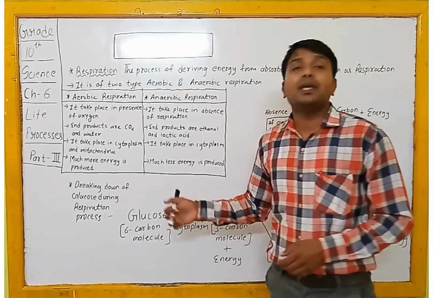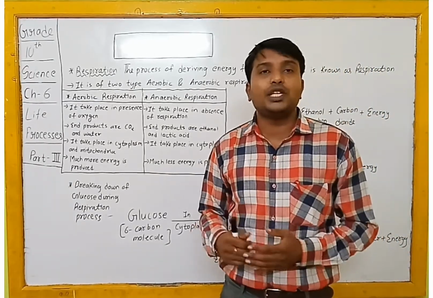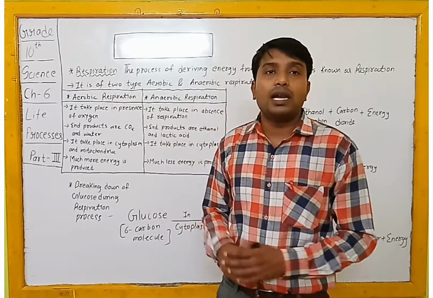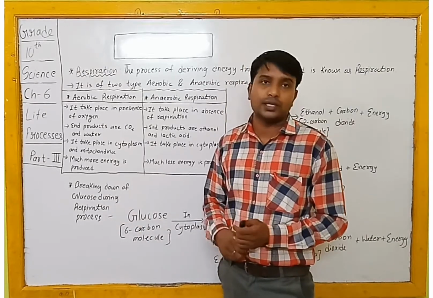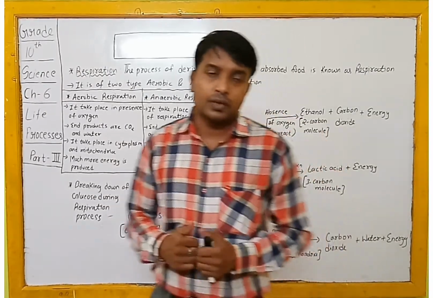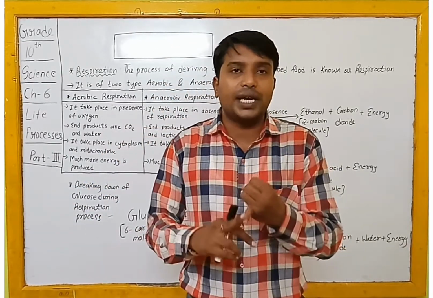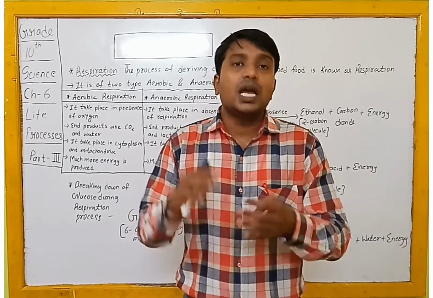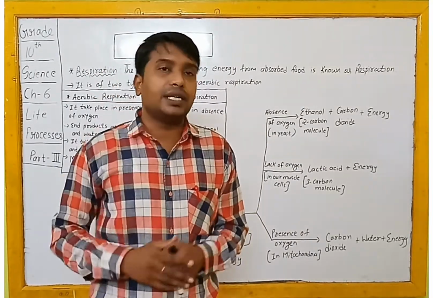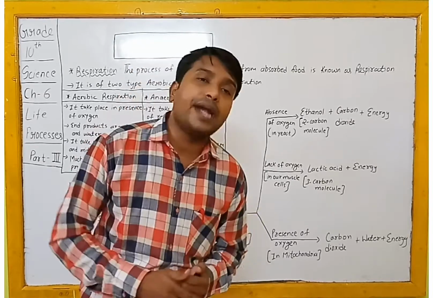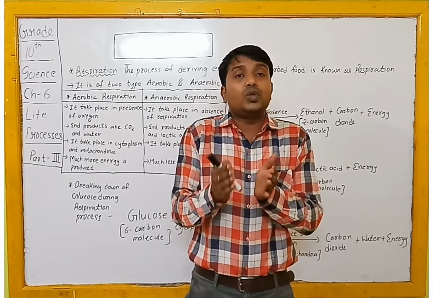Now let's see the chemical equation, that is, what chemical reaction is actually taking place during aerobic and anaerobic respiration. I have written here the topic, breaking down of glucose during respiration, because in the food we eat there are nutrients like protein, vitamins, carbohydrates and lipids. During the respiration process, out of those nutrients only the breakdown of carbohydrate takes place.